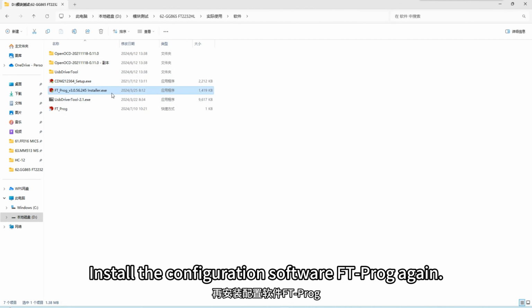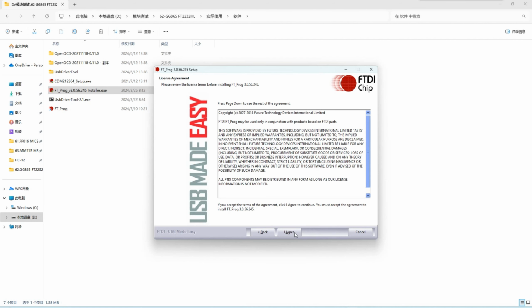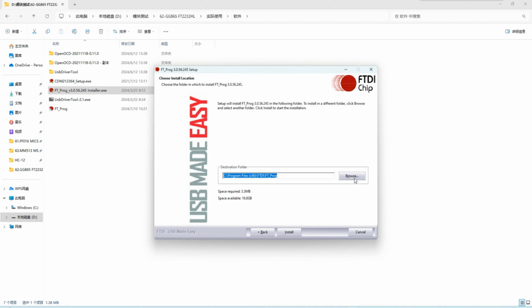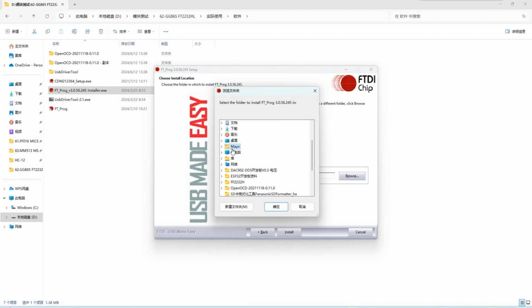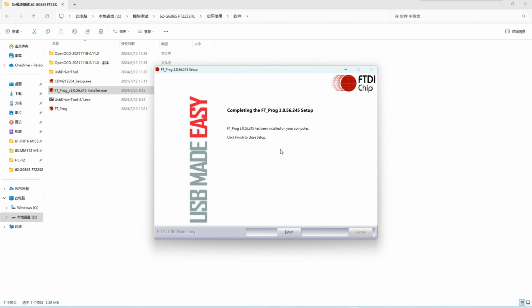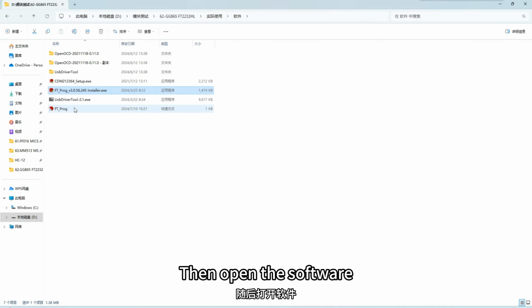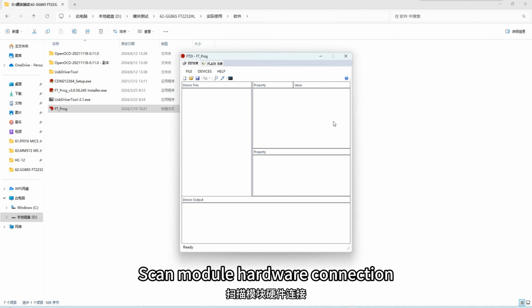Install the configuration software FT2232HL again. Connect the module to the computer. Then open the software. Scan module hardware connection.